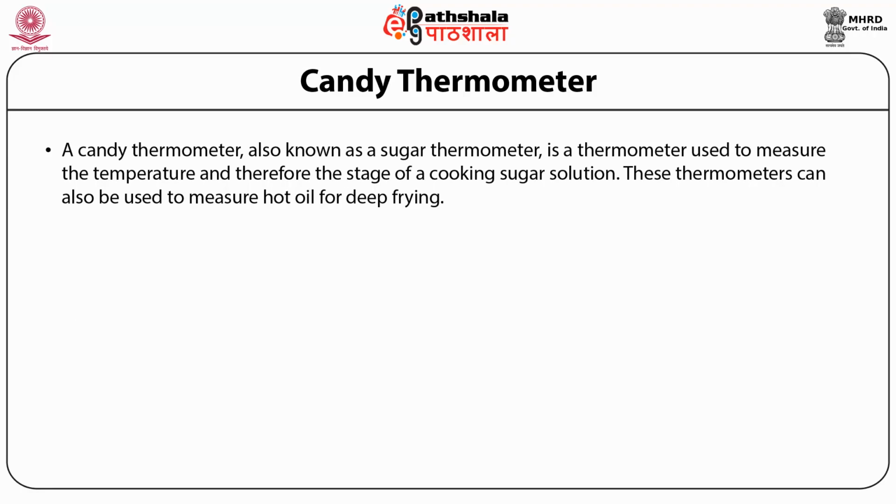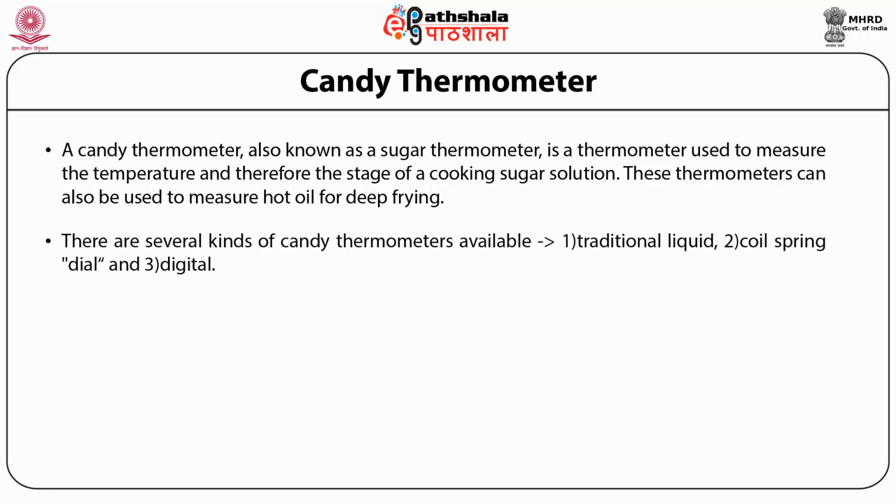It measures the temperature and therefore the stage of a cooking sugar solution. These thermometers can also be used in other cookery procedures like heating of oil. There are several kinds of candy thermometer available in the market. These are traditional liquid thermometers, coil spring dial thermometers and digital thermometers.